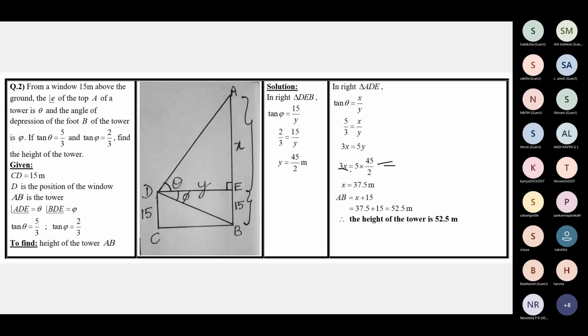This 3 will come down for division here, from 5 by 3.